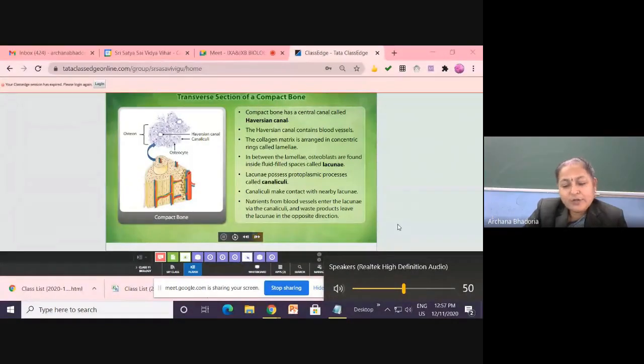Okay, then write down further. They are arranged in concentric rings called lamellae.